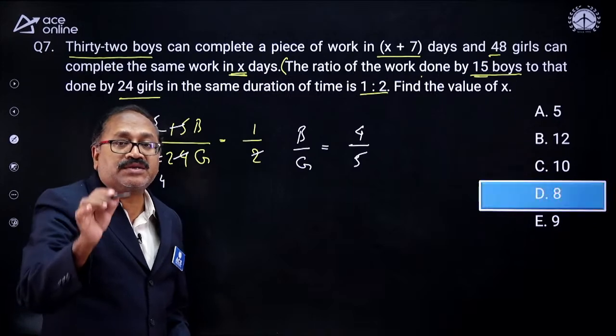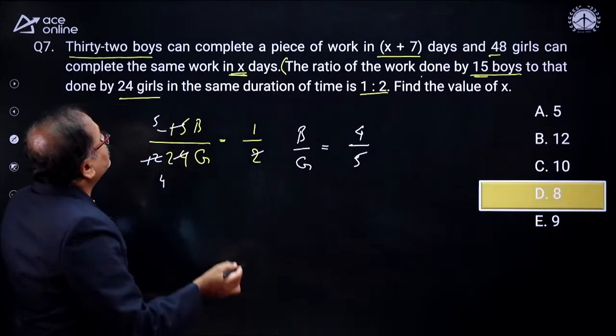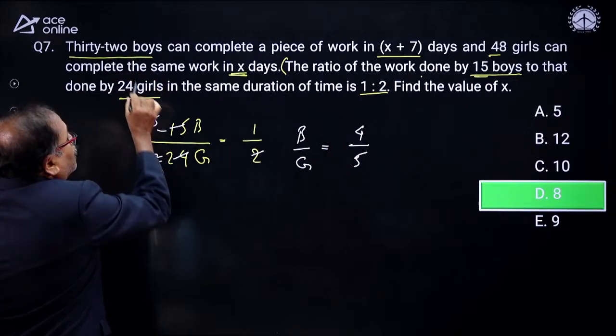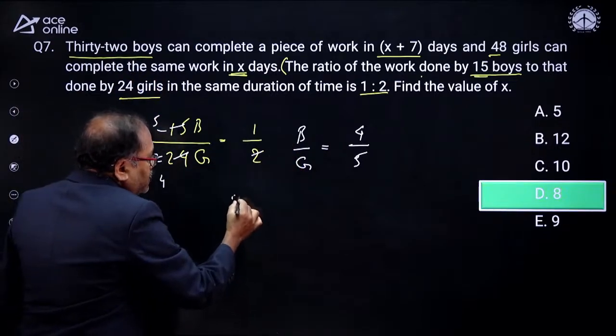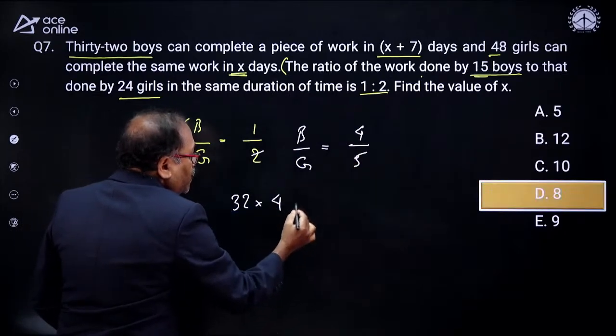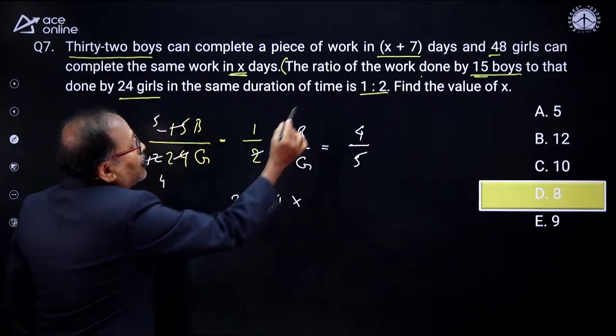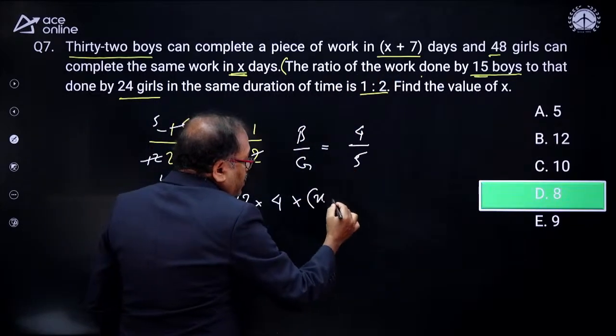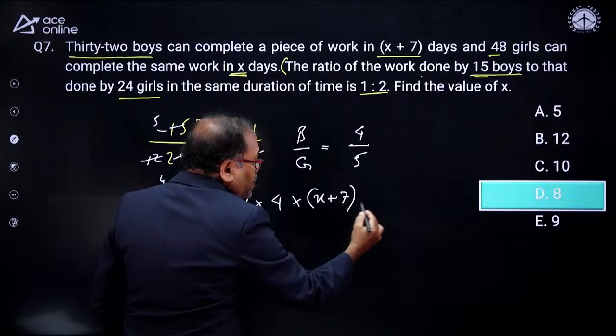And now the question is direct. 32 boys, each boy having an efficiency of 4, complete the work in how many days? X plus 7 days. This is the boys' work.